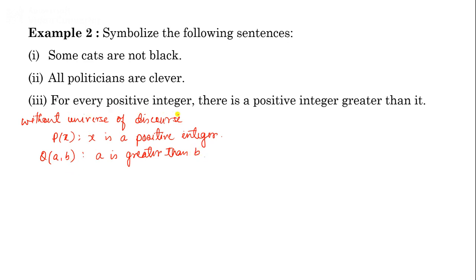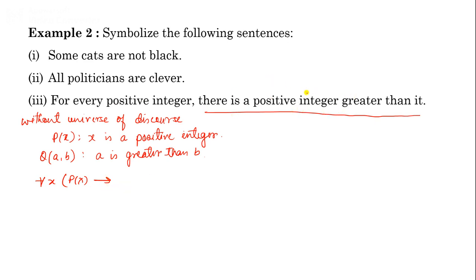For every positive integer, so start with x. For all x, P(x) implies this part. Just like "all politicians are clever," every positive integer is one part of the predicate. So first, for every positive integer, this is one part, which will be written as for all x, P(x) implies this part.